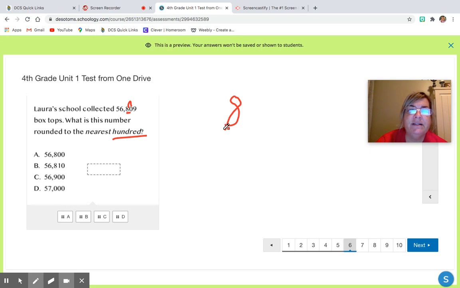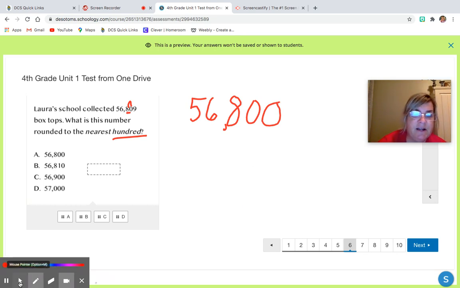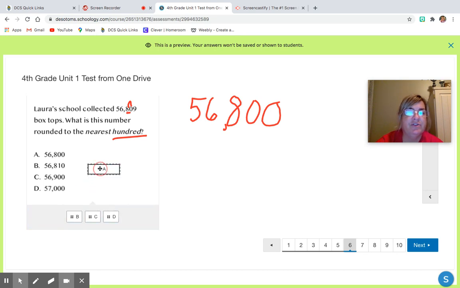Everything before it stays the same because we're rounding within the number. So the 6 in the thousands place would stay the same. The 5 in the 10,000s place would stay the same. But what's going to change, everything to the right is going to turn to zeros. This 0 in the tens place, and then the 9 will turn to a 0. So this number would be 56,800. So looks like A would be our correct answer choice.